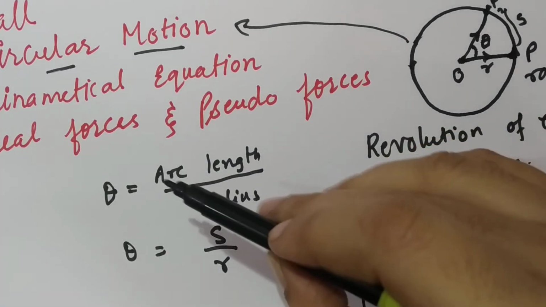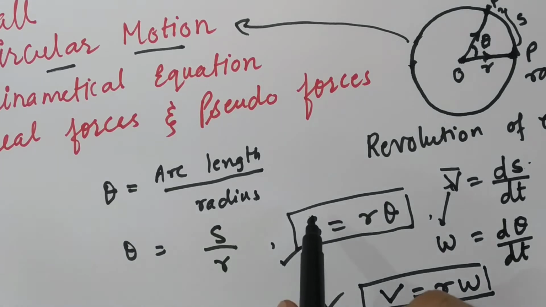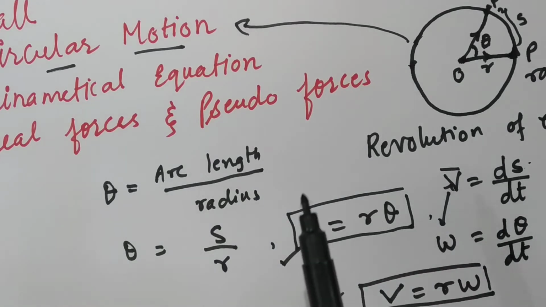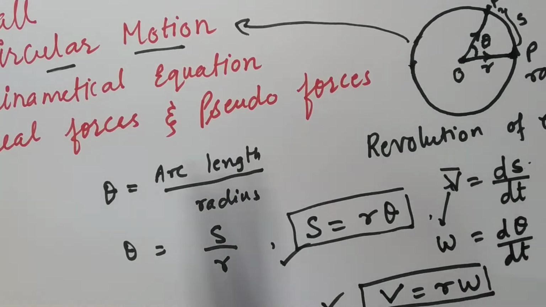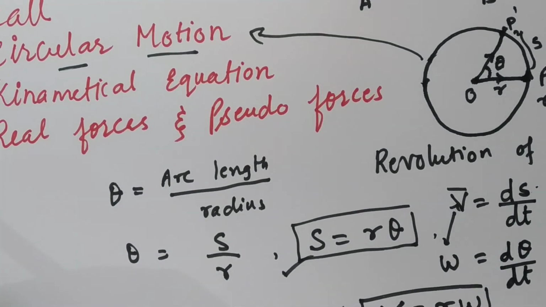Then we have seen the formula for the angular displacement and linear displacement. They both are analogous to each other. Similarly, linear velocity and angular velocity are also analogous to each other. Now the second one that you will have to recall is kinematical equation. What is kinematical equation? Let's see that.